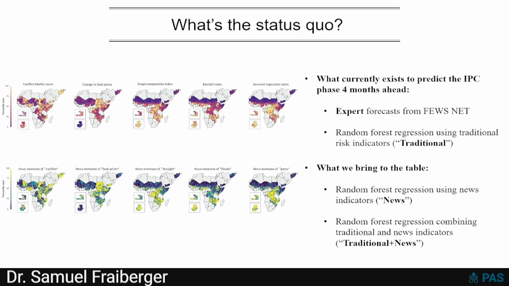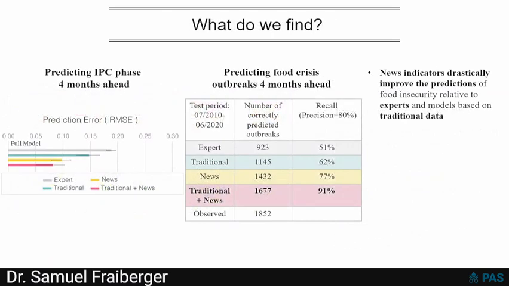Well, we take the same prediction model, and instead of using traditional data, we replace it with our data, the news indicators that I was describing before. That's what I call the news model. That's the first thing we bring to the table. The second is, instead of replacing the traditional data with ours, we combine them. That's what I call the news plus traditional model. Okay, so that's the 2 things we do.